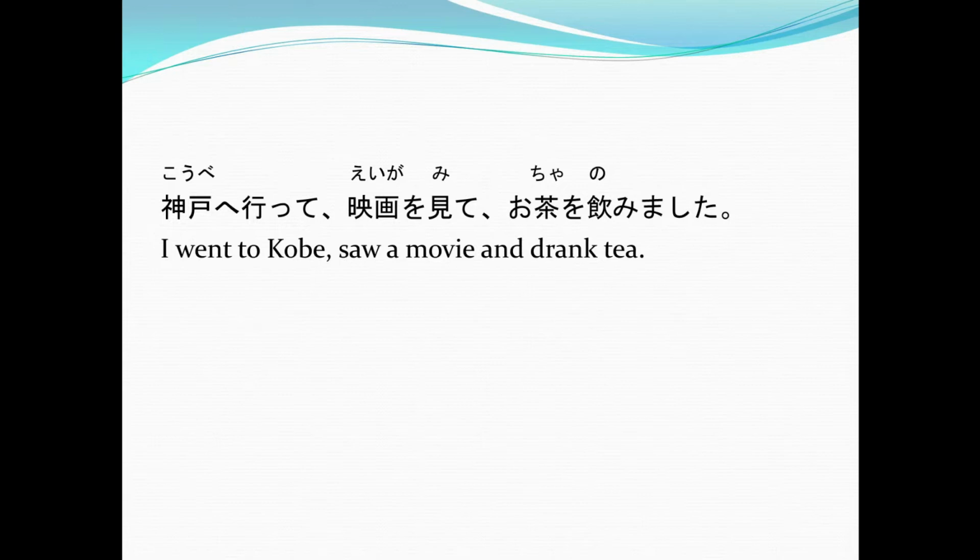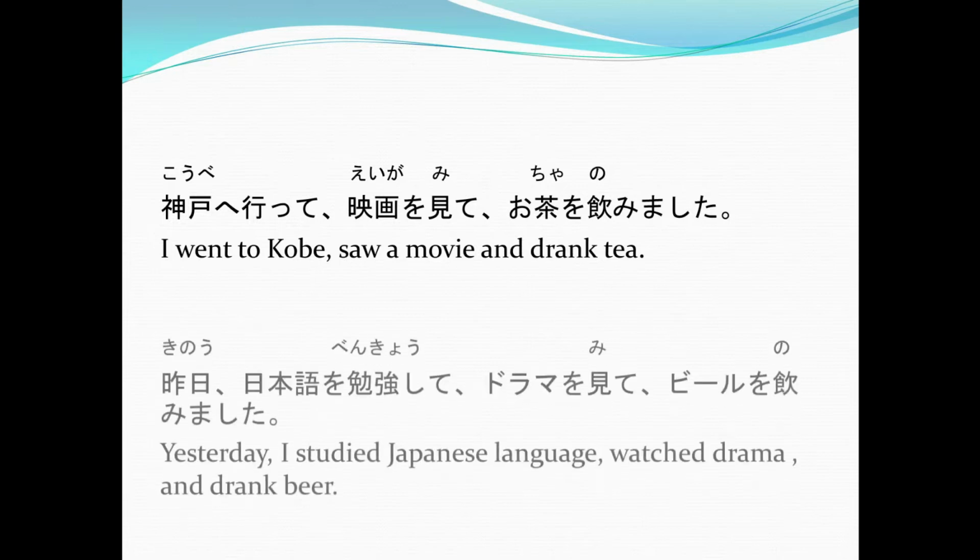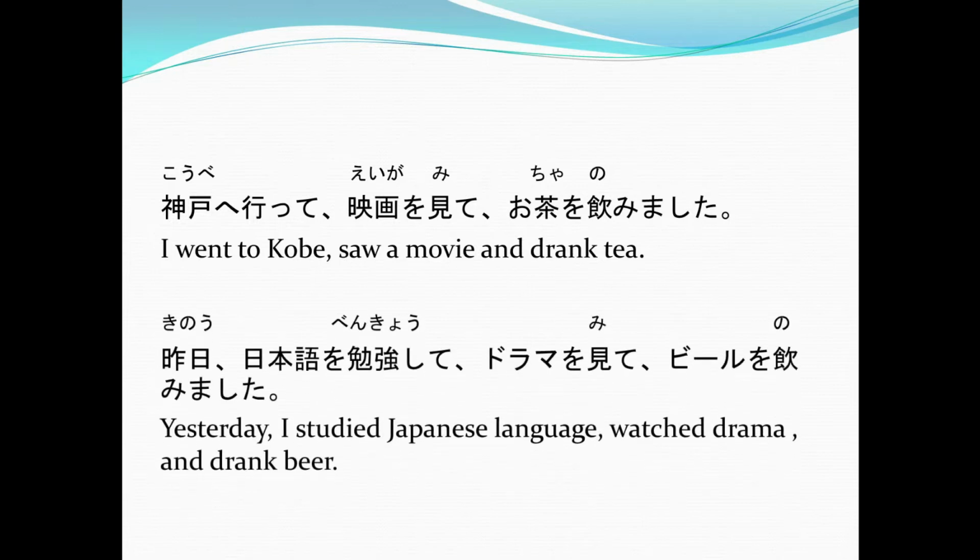Alright? Another example. Kino, nihongo o benkyou shite, drama o mite, biro o nomimashita. Again, kino, nihongo o benkyou shite, drama o mite, biro o nomimashita. Yesterday, I studied Japanese language, watched drama, and drank beer.